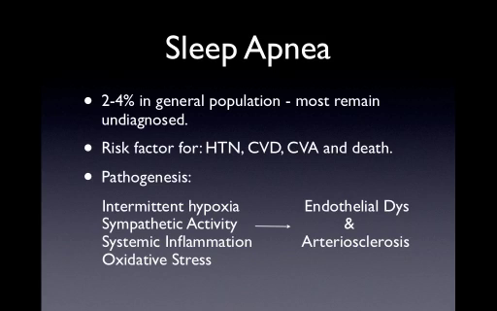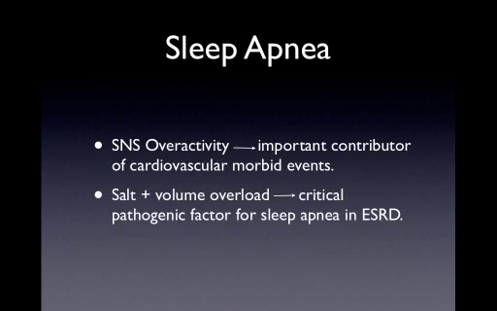Sleep apnea, we all know, is a risk factor for hypertension, coronary vascular disease, CVAs, and death. The pathogenesis for coronary vascular disease, because sleep apnea has long been associated with CVDs, is intermittent hypoxia, systemic sympathetic activation, systemic inflammation, and oxidative stress that leads to endothelial dysfunction and atherosclerosis.